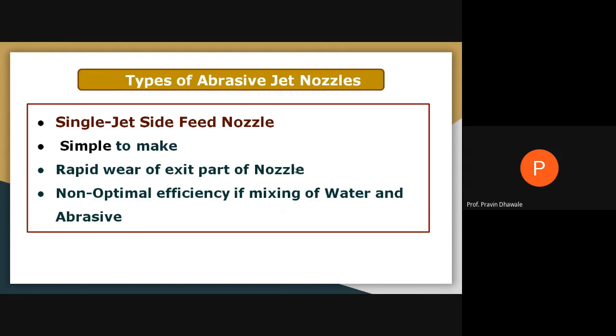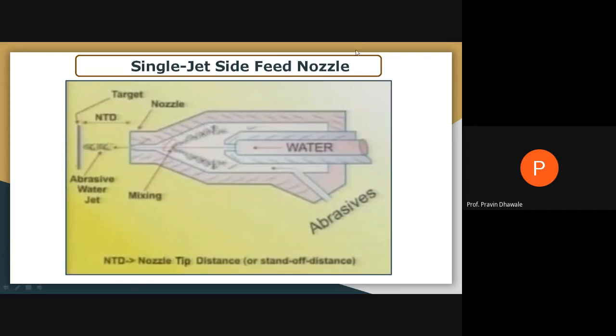Types of the abrasive jet nozzle we are using. First one is a simple side feed nozzle. See here, the first type is the single jet side feed nozzle. See the diagram. Single jet side feed nozzle. See here, this will be the mixing chamber.